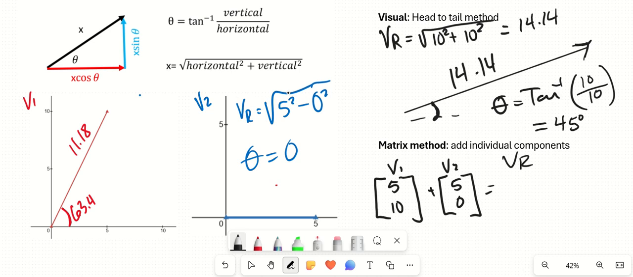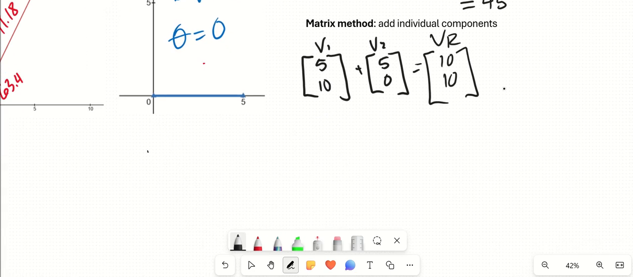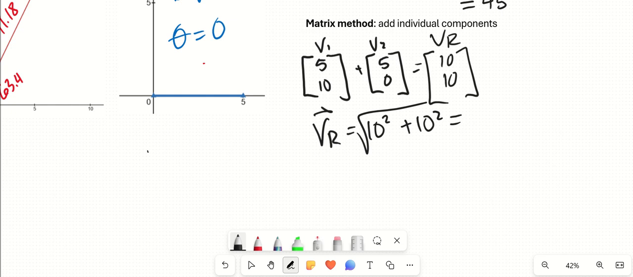So my resulting vector is going to be 5 plus 5 is 10, 10 plus 0 is 10. And I can just do the math now. Once I get this, I know that my resulting vector's magnitude is going to be 10 squared plus 10 squared, square root the whole thing. We got the answer in the last question. If I wanted my angle, this is going to be the inverse tangent of my y divided by my x. So this is going to be 10 divided by 10.